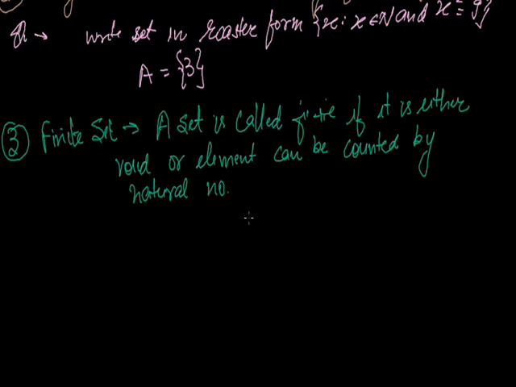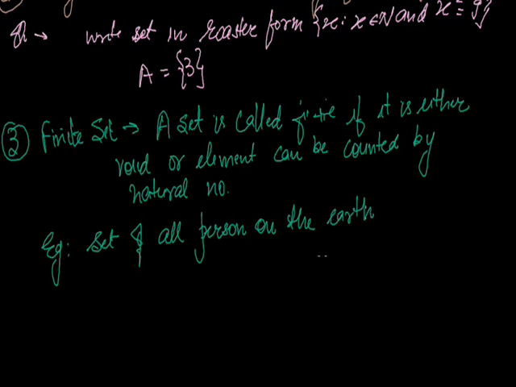A set is finite if it has no element, so it is a null set, or we can count the number of elements in the set. For example, the set of all persons on the earth. Since we can count the number of persons on the earth, it is a finite set.